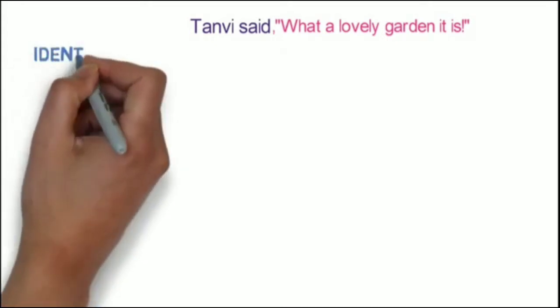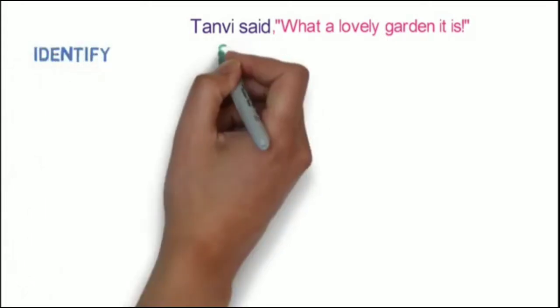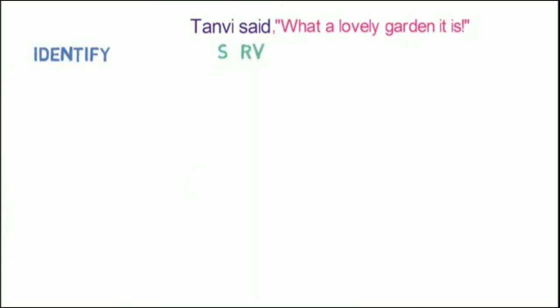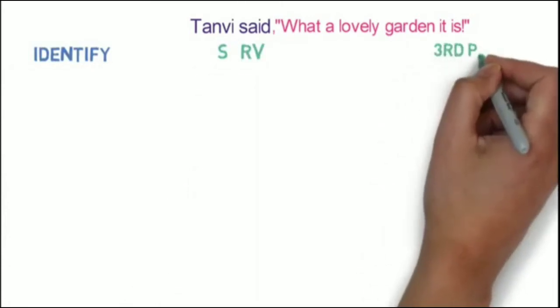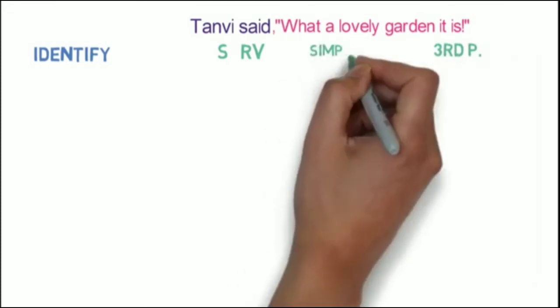Tanvi said, "What a lovely garden it is!" Here the whole sentence is in exclamatory form. So let's convert it using the 7-step formula that we just learned. Step number 1, identify. Here Tanvi is the subject, said is the reporting verb, it is the third person pronoun, and the sentence is in simple present.